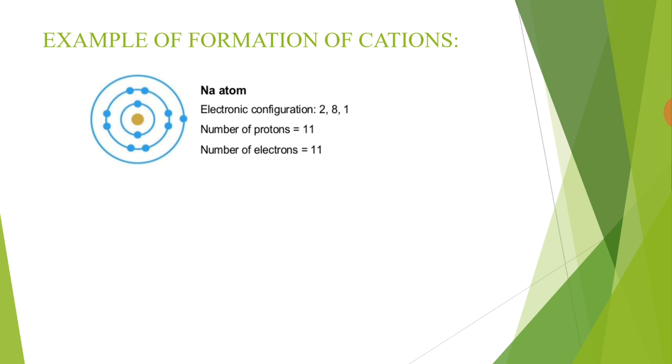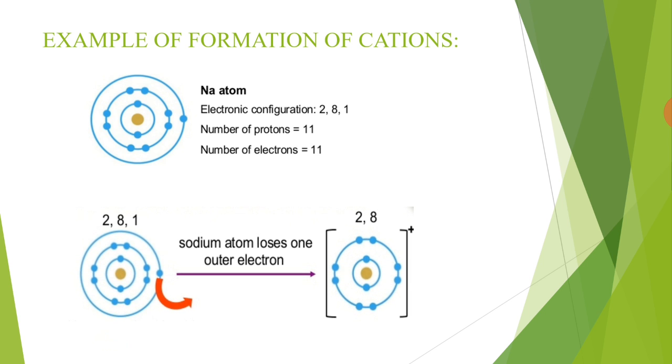Its electronic configuration is: in the first shell it has 2 electrons, in the second shell it has 8 electrons, and in the third shell it has only 1 electron. The sodium atom loses its one outermost electron to follow the octet rule and become a sodium positive ion.